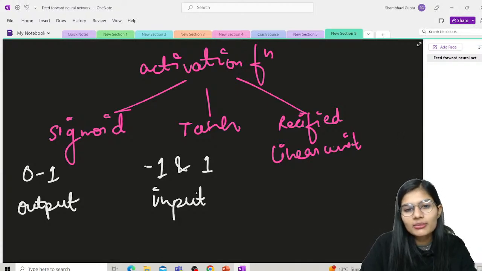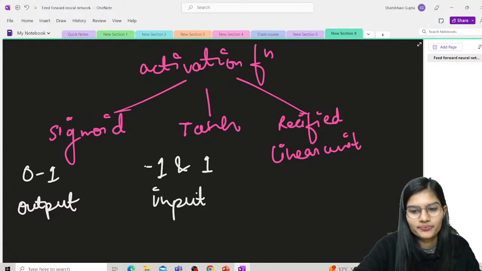These are the three things about the activation functions: the sigmoid, tangent and the rectified linear unit, right? This is how these work. This is how they move ahead further in terms of working of the same, right?